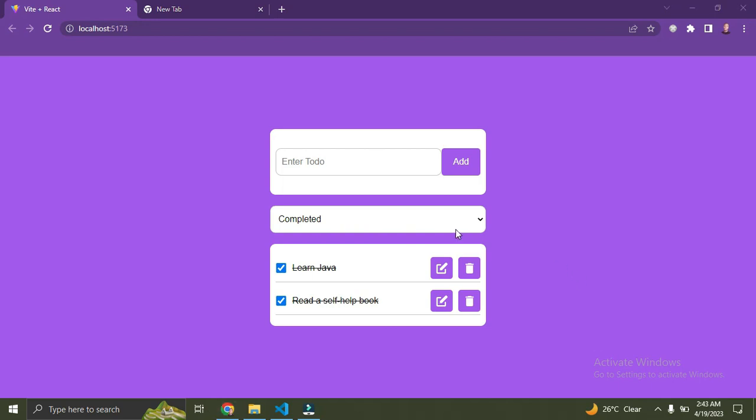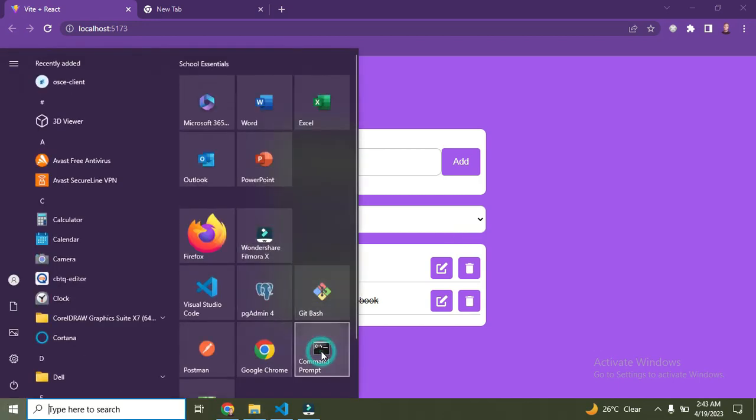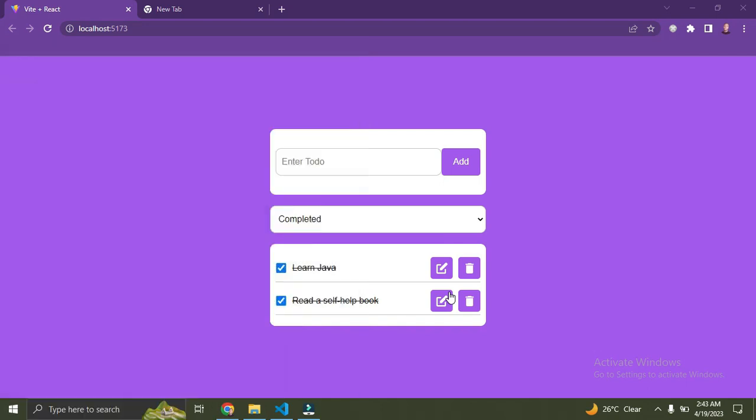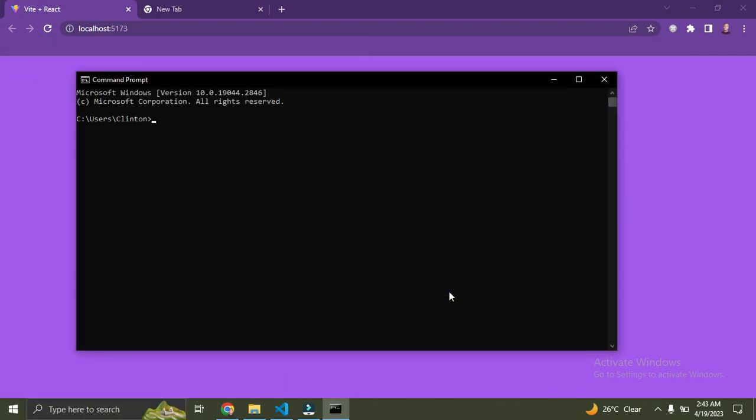Right now let's create our React application. I'm going to be using Vite. So open your command prompt. Here's my command prompt. Let's create our React application. My command prompt is up already.